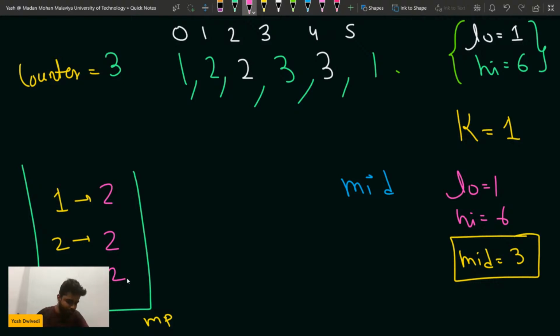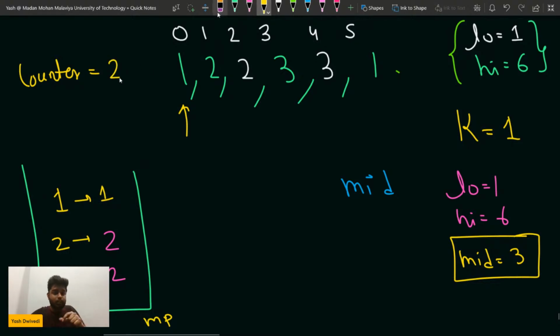Then what will happen is now I will be at this guy. Since I am at this guy, this is the sliding window concept. Now you will give me a +1 freely, because now I'll be at this guy. What am I going to do? I'm going to decrease its frequency. So its frequency becomes 1, which is equal to k. So the counter will be decreased, so the counter becomes 2.